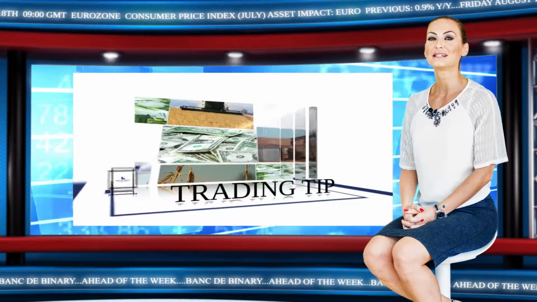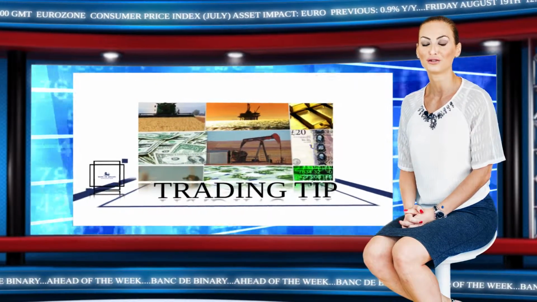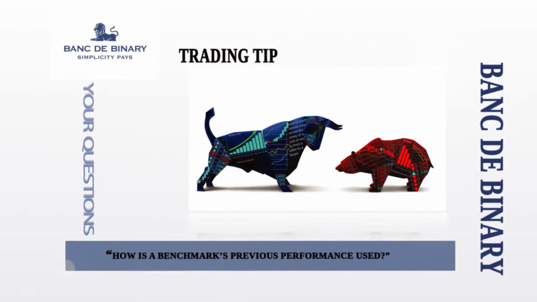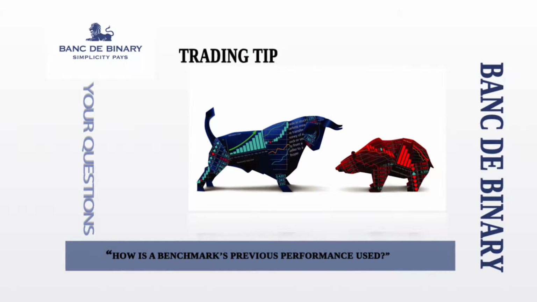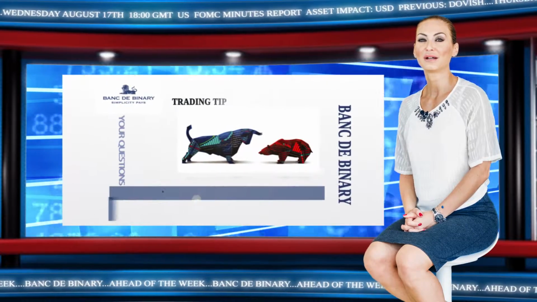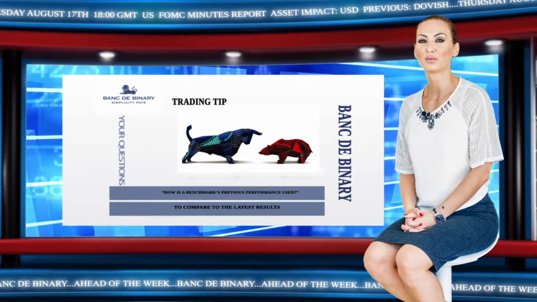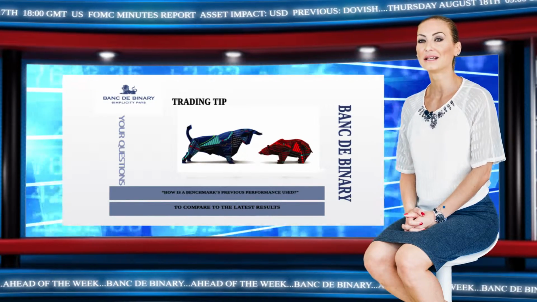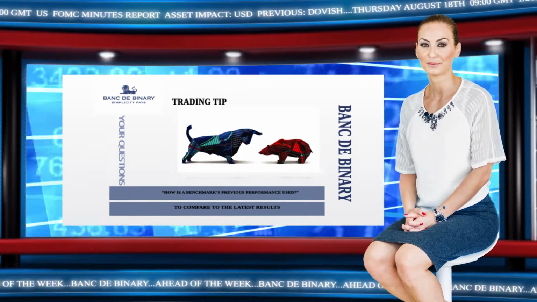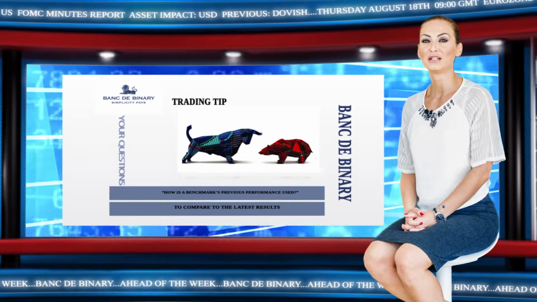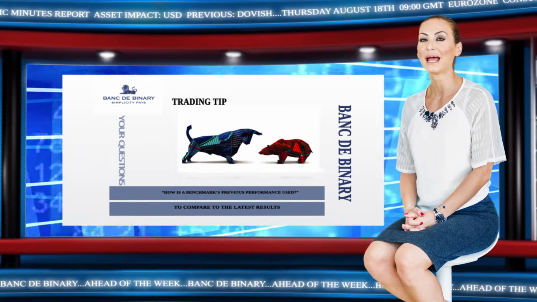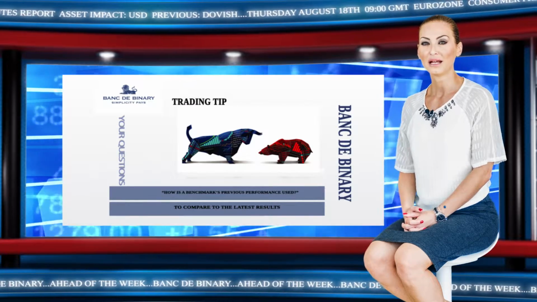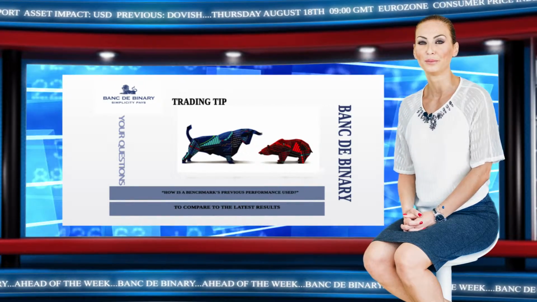Now on to our trading tip based on your frequently asked questions. How is a benchmark's previous performance used? In event trading, a benchmark is an economic indicator like gross domestic product. A benchmark is usually reported once a month and impacts assets like currencies and commodities. When a new benchmark is released, traders use the previous one to compare how the economy is performing now and decide on the asset price direction.